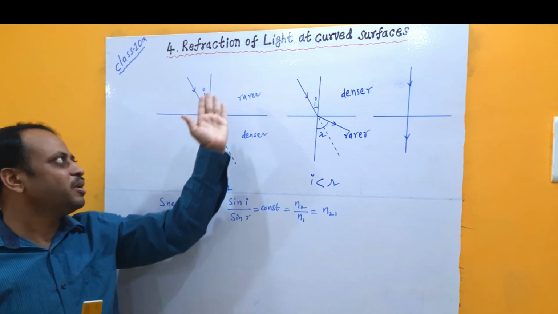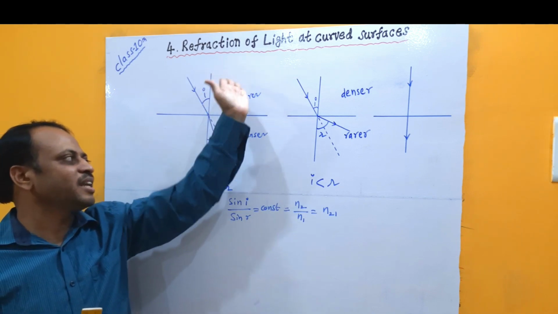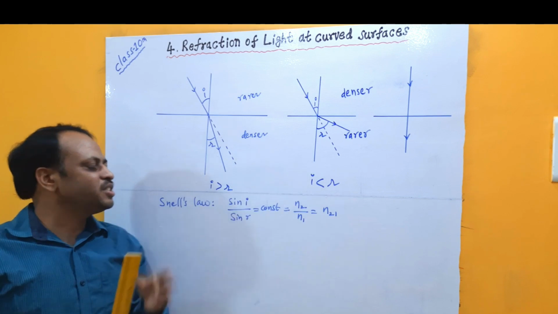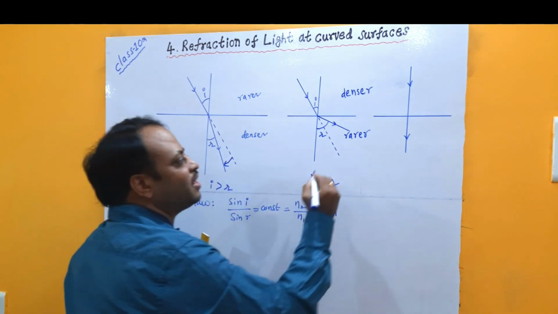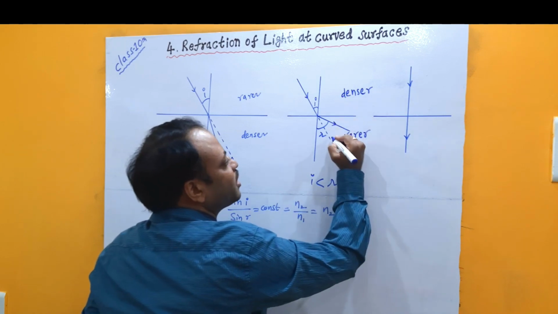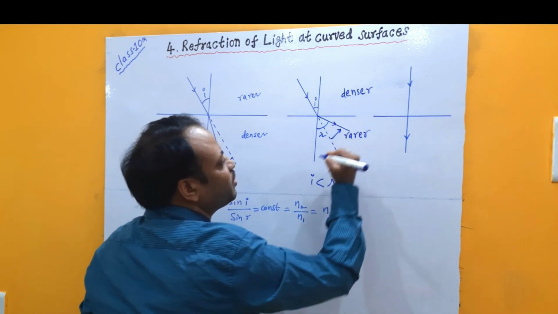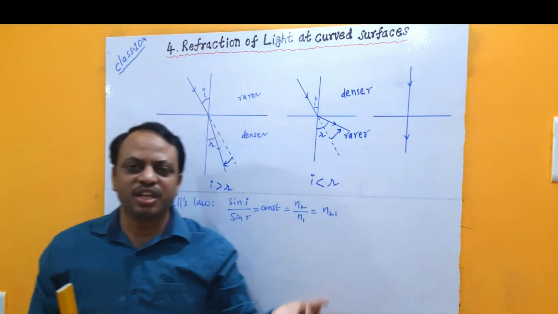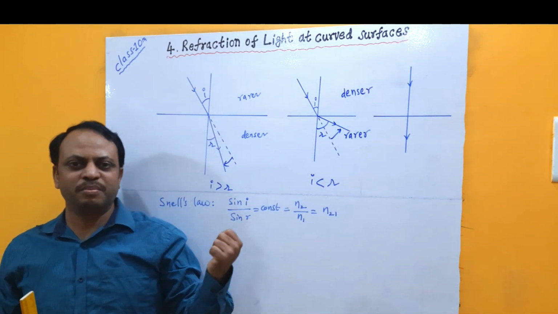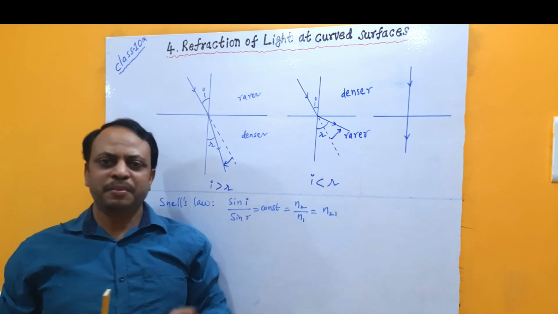The thing you have to remember: when a ray of light enters from a rarer medium to a denser medium, it bends from its original path towards the normal. Similarly, if a ray of light enters from a denser medium to a rarer medium, it bends away from the normal. If a ray enters along the normal, then there is no change in its path. We have to remember these things which we learned in our previous class.